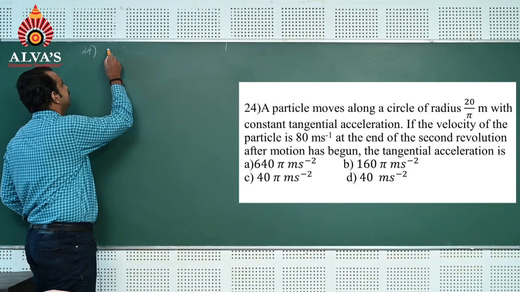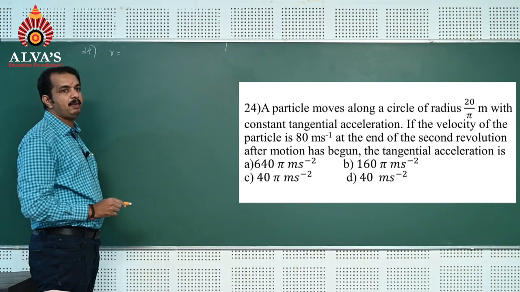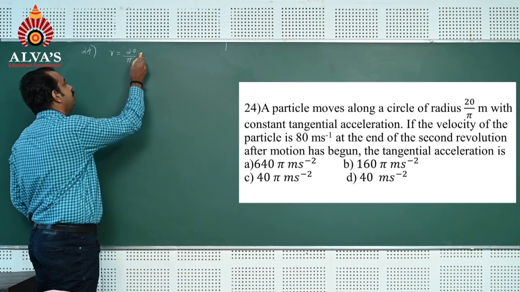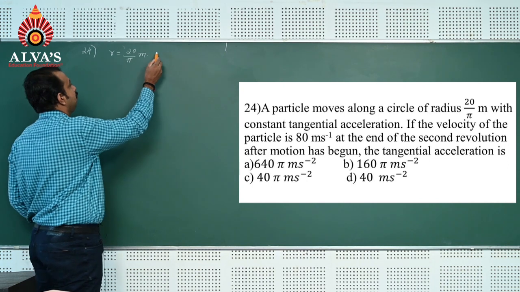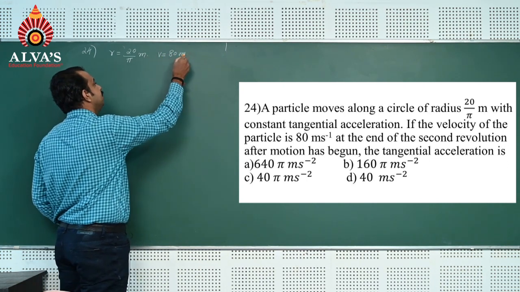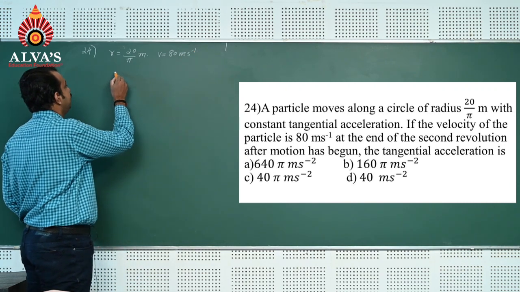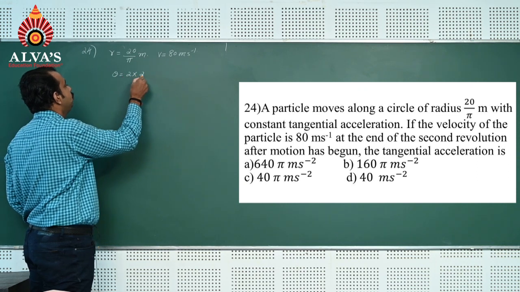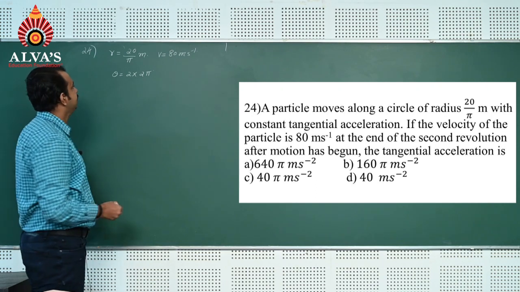Here the radius of the circle is 20 by pi meter, and velocity at the end of the second revolution is v equal to 80 meter per second, that is theta is equal to 2 into 2 pi. The question asked here is tangential acceleration.